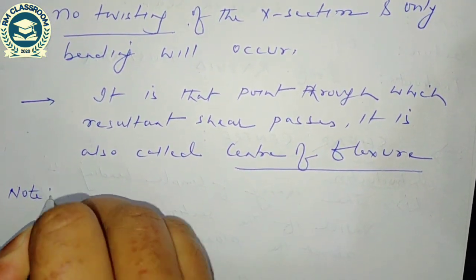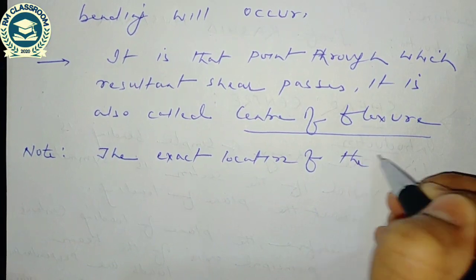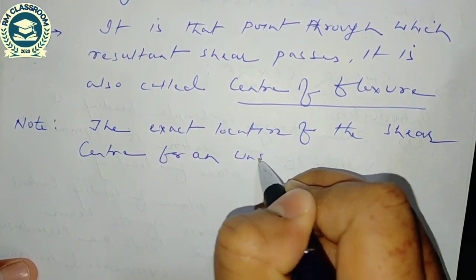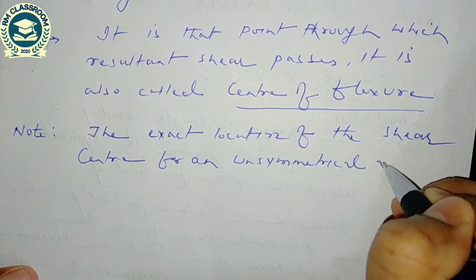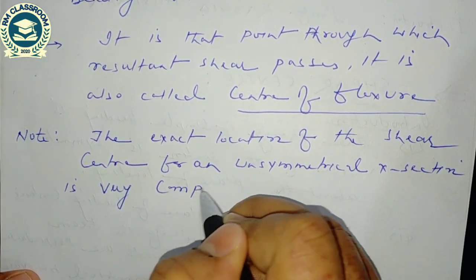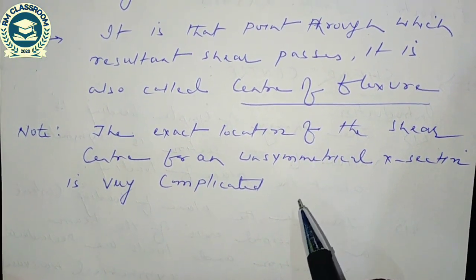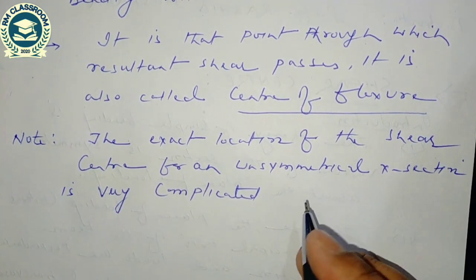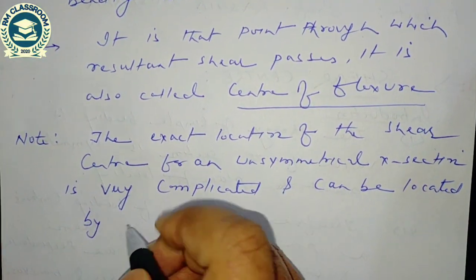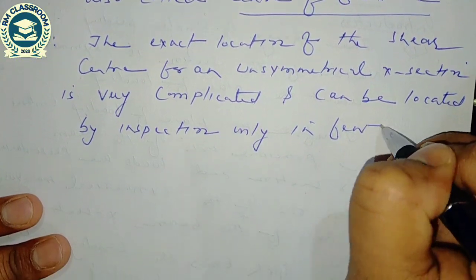Note: the exact location of the shear center for an unsymmetrical cross section is very complicated and can be located by inspection only in a few cases.